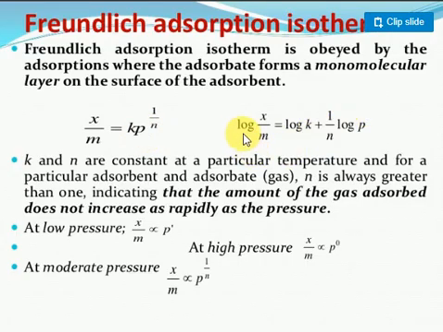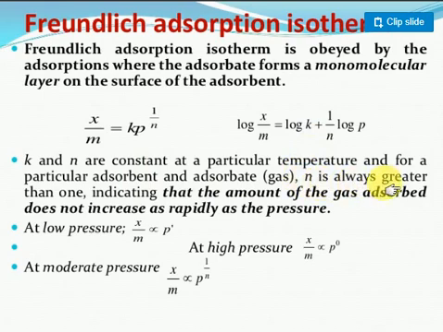So you get log x/m is equal to log k plus 1/n log p only. K and n are constants. Both k and n are constant at a particular temperature, for a particular adsorbent and adsorbate gas. For a fixed gas and fixed temperature, these two values will be taken as constant.